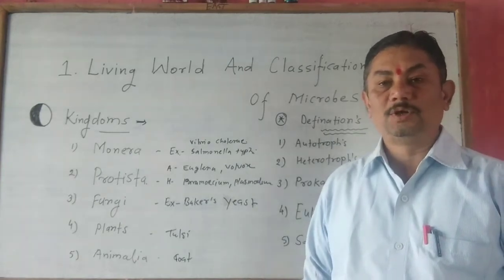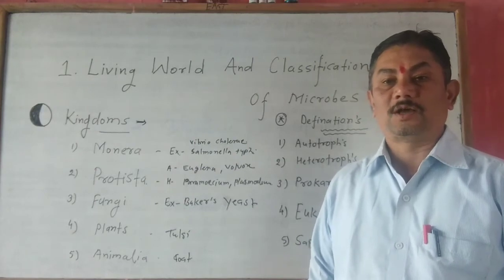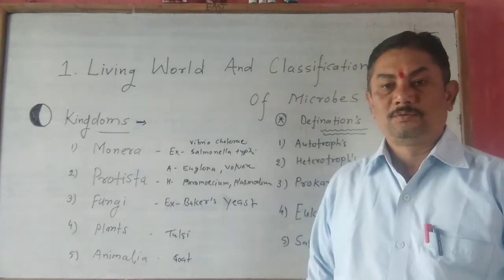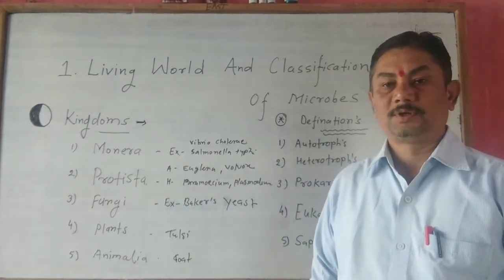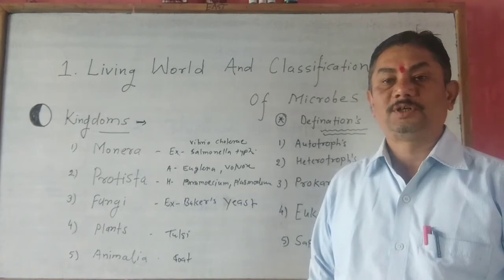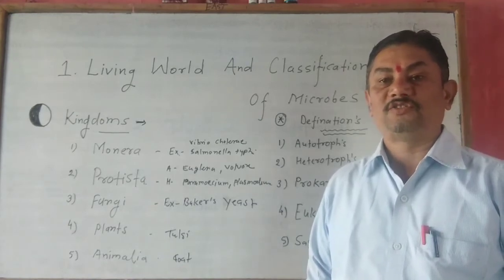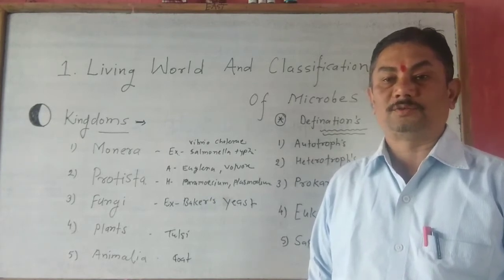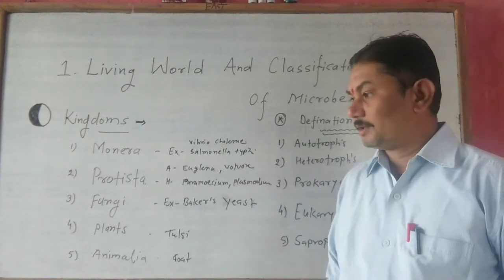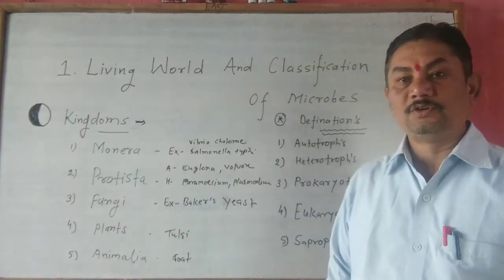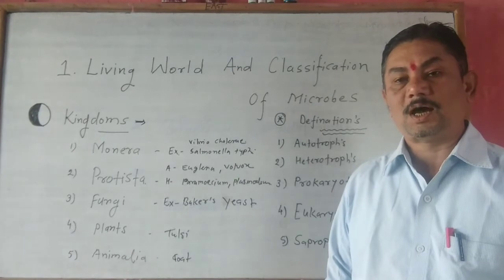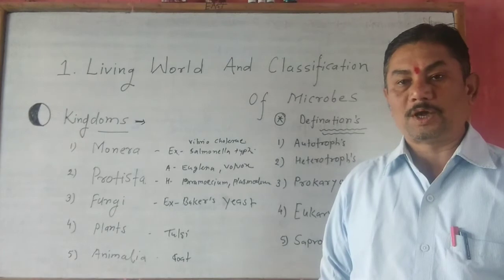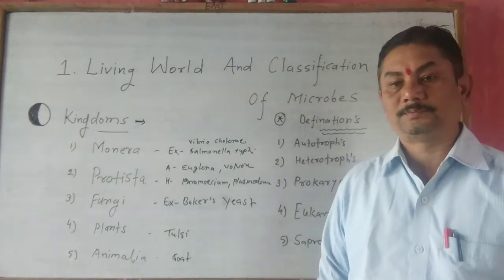In this cell, the nucleus and cell organelles are not distinct, they are not visible. The organisms in which prokaryotic cells are present are called prokaryotes. Many unicellular organisms are examples of prokaryotes, for example amoeba.